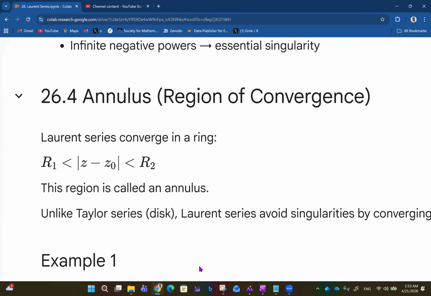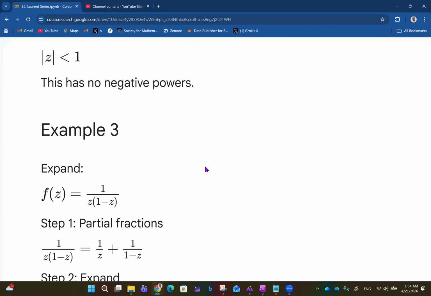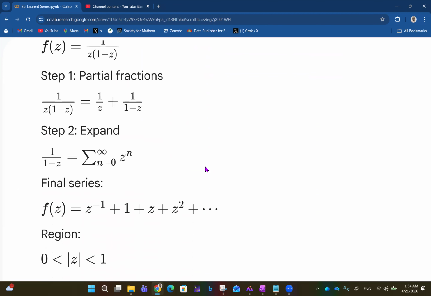So we already saw the different possibilities. We have no negative powers, which is removable. That's the case of 1 over 1 minus z. Then we can have finite negative powers, where you have a pole, and infinite negative powers, which is an essential singularity. We go to example 3 now.